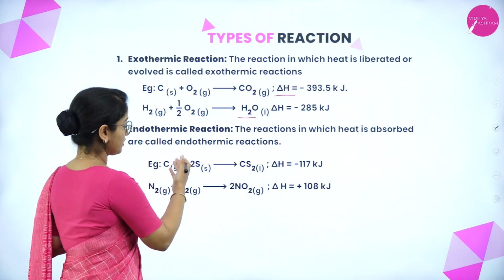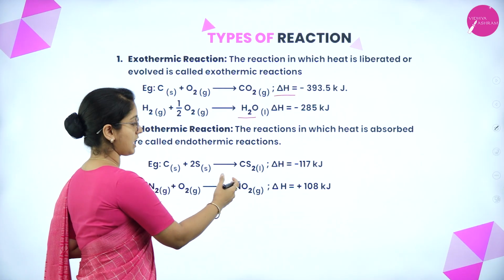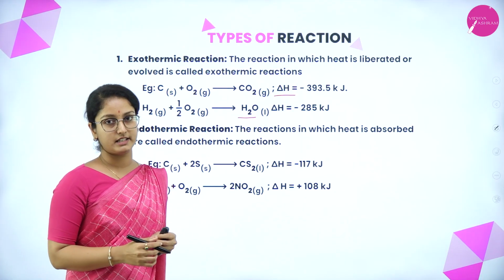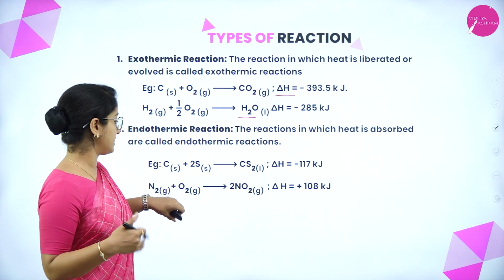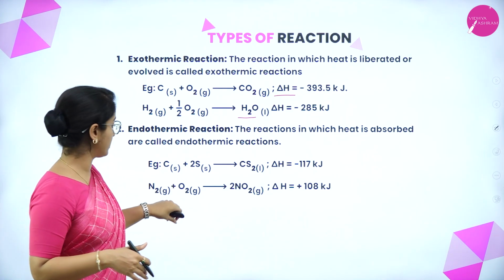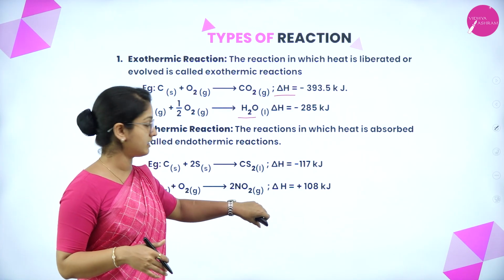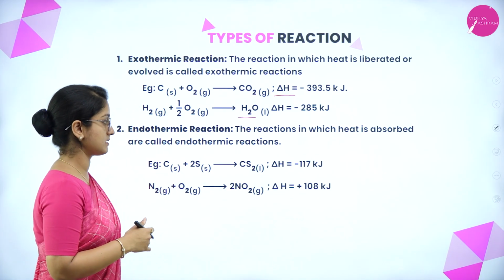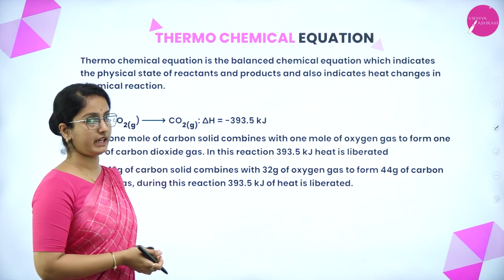For example, when carbon reacts with sulfur, it gives carbon disulfide. The heat change is given by plus 117 kilojoules. And in the other reaction, between nitrogen and oxygen, it gives nitrogen oxide. Therefore, it is given by plus 108 kilojoules. So, the next topic is the thermochemical equation.